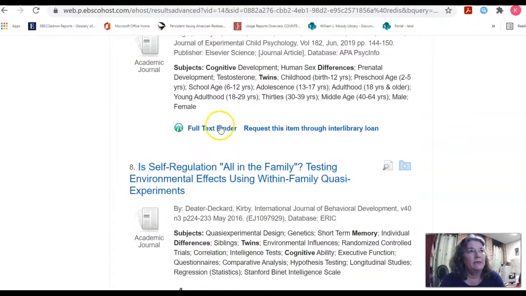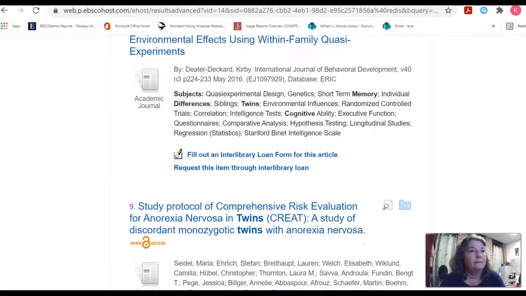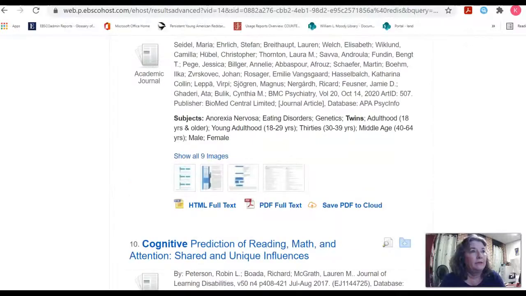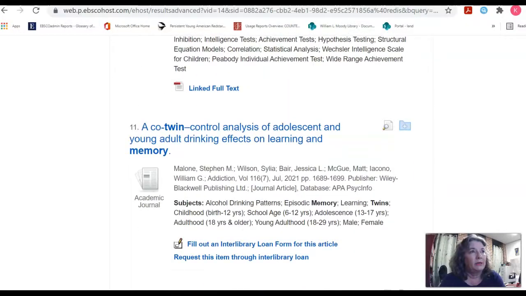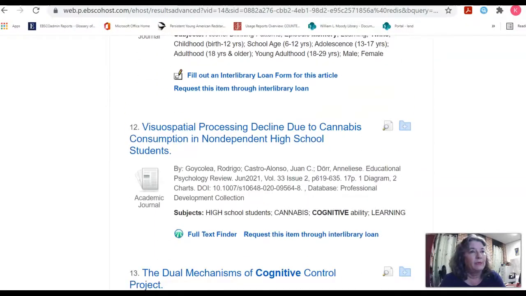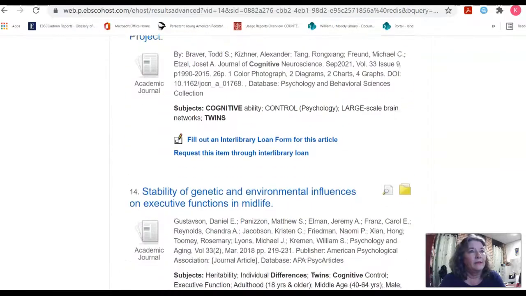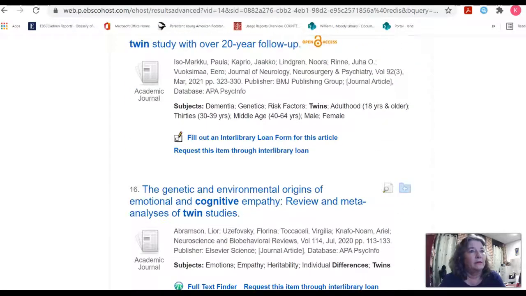You see how this has got full text finder, and then also has request this item through interlibrary loan. If for some reason you go here and you can't find it, go ahead and come back and interlibrary loan that article if you need that. Fill out interlibrary loan, and then you've got your HTML, and you've got all these different links for you to see if you want any of these articles.